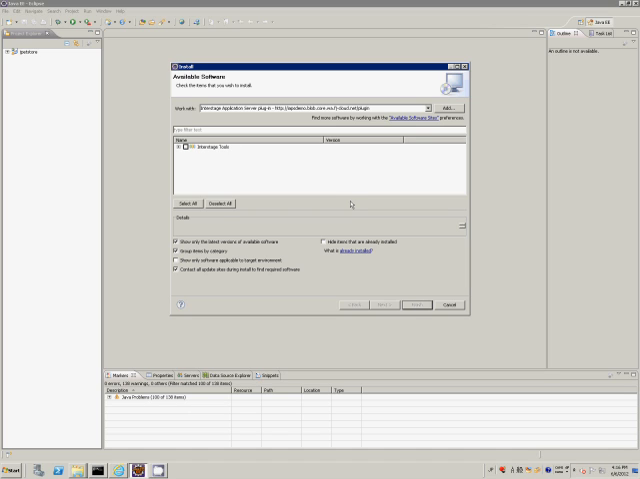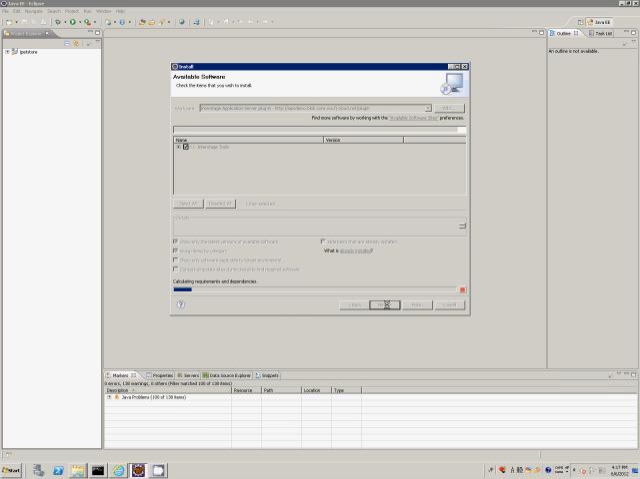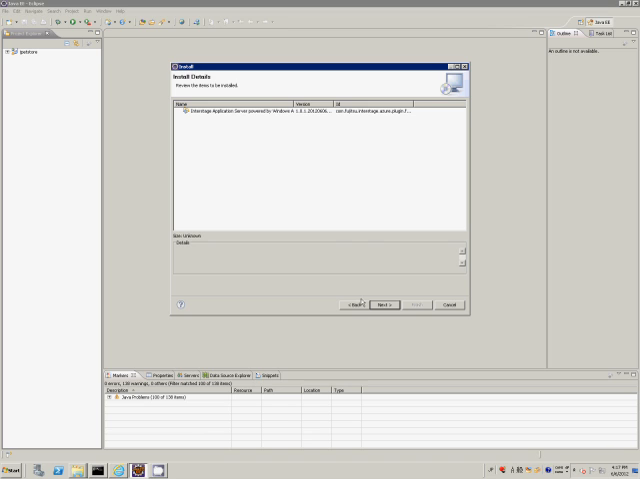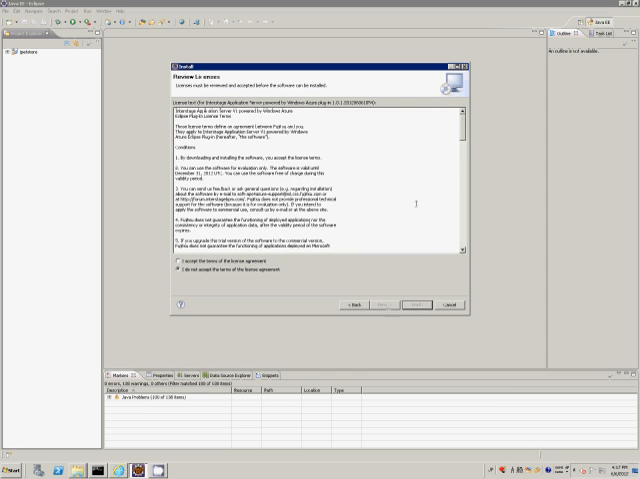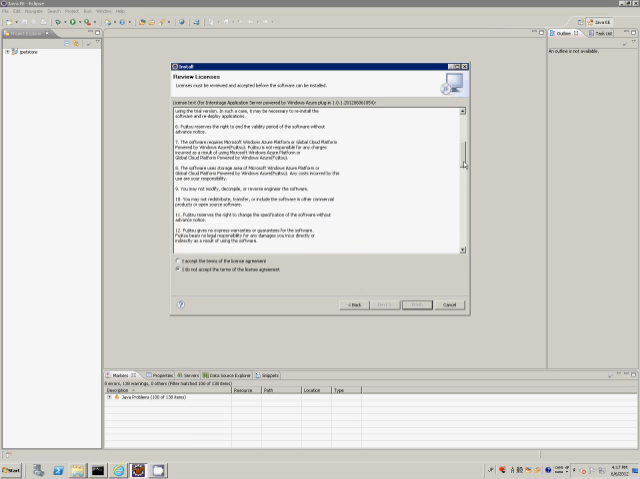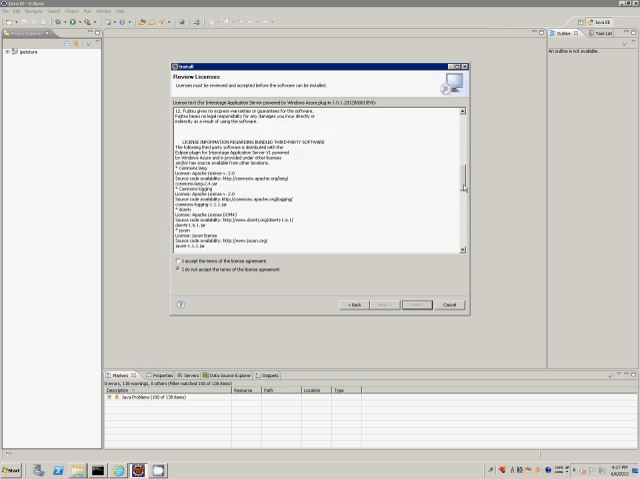The software list appears in which we can see the content of the plugin. We select Interstage Tools and then click Next. In the Install Details dialog, we click Next. In the Review Licenses dialog, we read the license terms and, providing we agree with them, select I accept the terms of the license agreements and then click Finish.